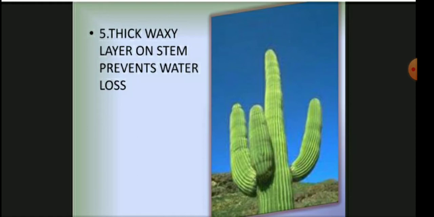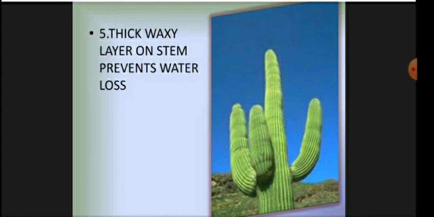The stems become spongy and green in color, so they take over the functions of the leaves like photosynthesis, and the thick waxy layer on the stem prevents the water loss, and the leaves are reduced to spines in order to reduce the loss of water from the surface of the leaves.